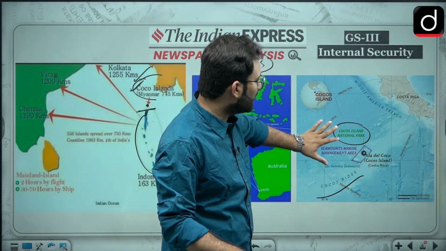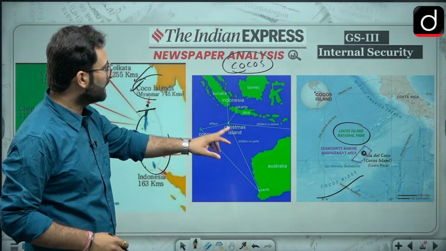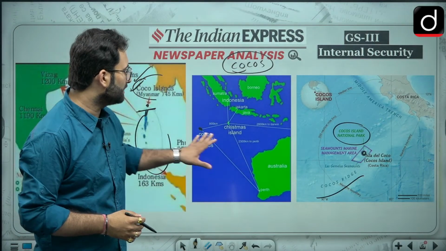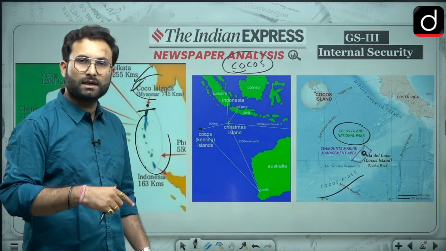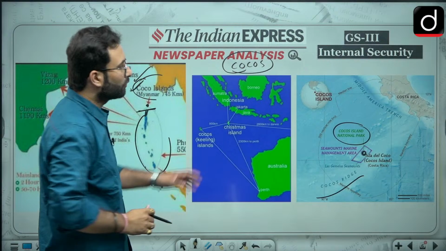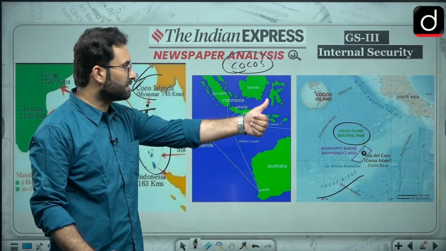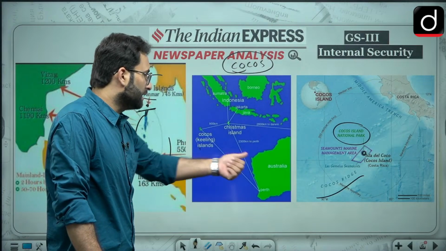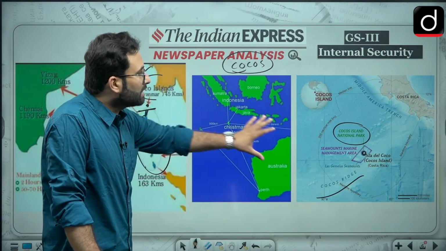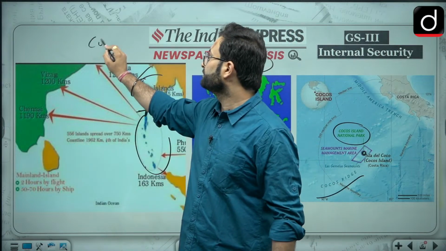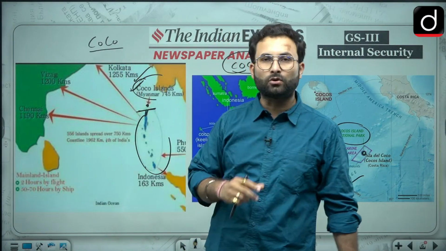So this is one place, and second, we have this Cocos Island in the vicinity of Australia. This is Australia, and there is this Cocos Island, also known as the Keeling Islands. So please remember that there are two kinds of Cocos Island. One is on the Pacific side and second is in the Indian Ocean only, that is near Australia. Now these are two Cocos Islands, and this Myanmar island is Coco Island. So please be cautious about it.